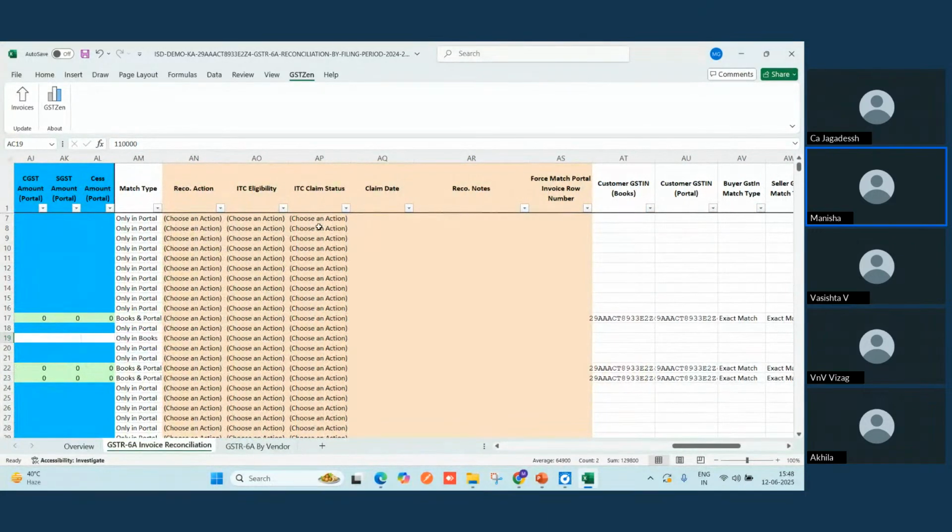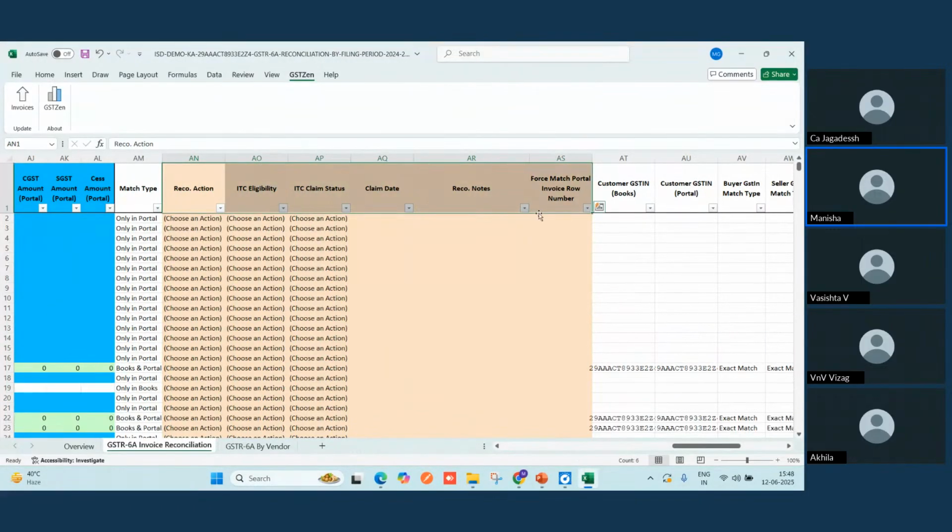So as I mentioned, this is your main reconciliation working sheet. So these are your main working columns. All those which are highlighted in peachish color, these are your main working columns, and you can save this particular column working into GST Zen directly. So let me just quickly talk about these columns one by one. That is, first is the RECO action.